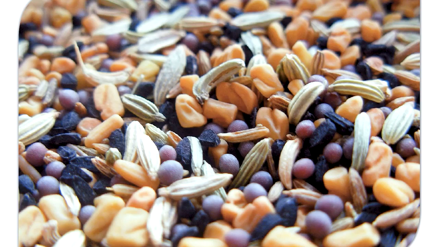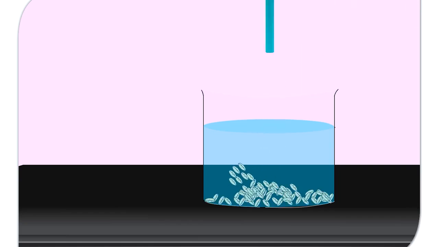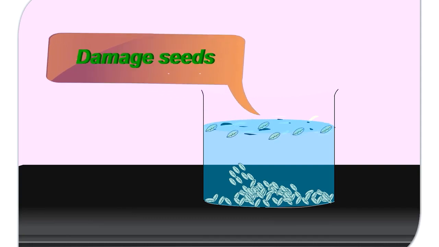The next step is the selection and sowing of seeds. Seeds that are clean, healthy, and disease-free are selected and sowed in the soil. Take a beaker of water. Put a handful of wheat seeds in the beaker. Stir the water well and leave the setup undisturbed for some time. You will observe that some seeds float while some settle at the bottom. The seeds that float are damaged and have become hollow. The seeds that sink at the bottom are good and healthy seeds.